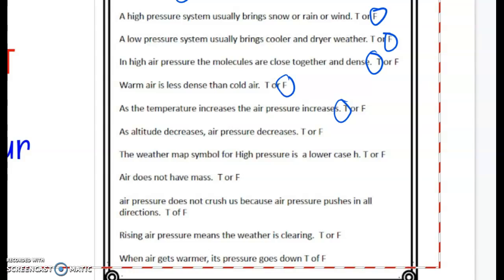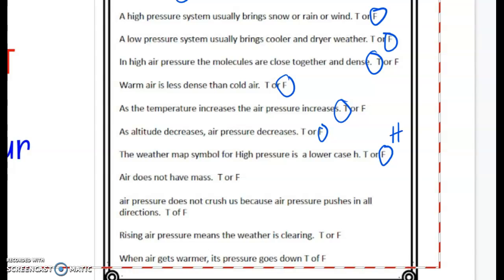As altitude decreases, air pressure decreases. That's false, because if you go up higher, you have less air pressure, not if you go down. The weather map symbol for high pressure is a lowercase h. That's false. It's actually an uppercase H.